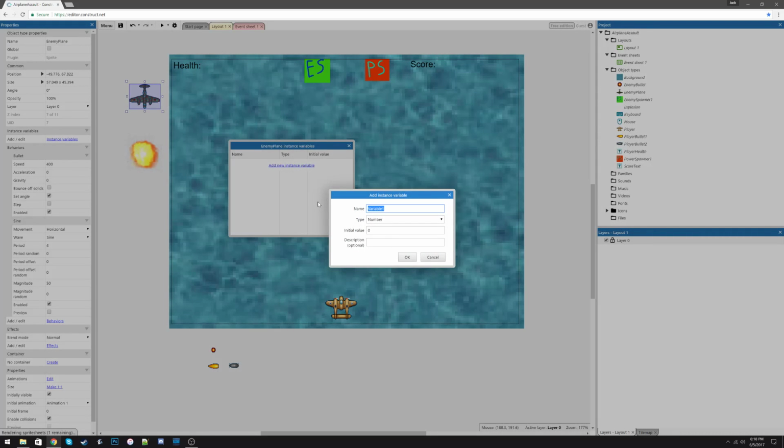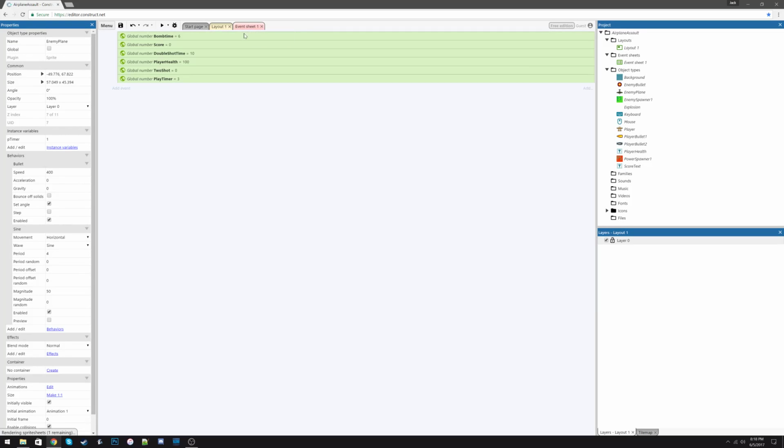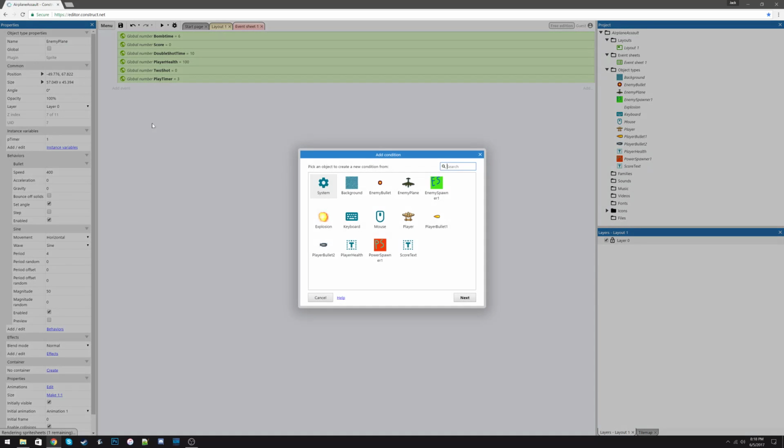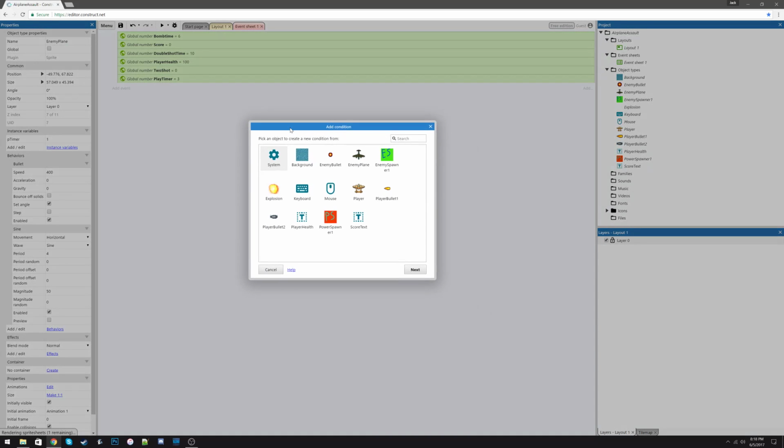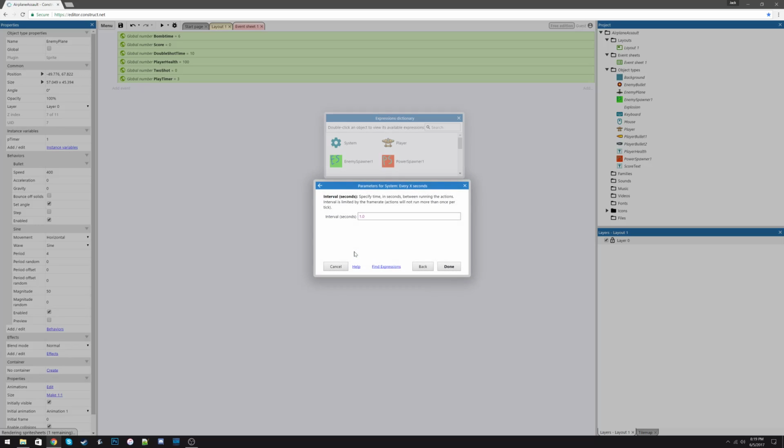And we are going to call it ptimer, and we're going to set the value to 1. Okay. So now we're going to create a system event. We're going to add an event, and it's going to be called every X seconds. And we're going to make this game a little less predictable.